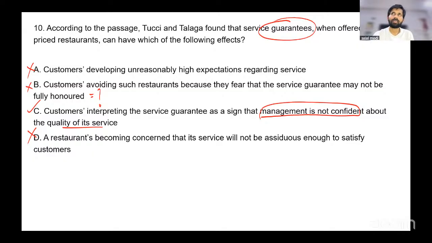So I say this usually, don't blame the question. Don't say assumption questions I get wrong, or inference questions I get wrong, or central idea questions I get wrong. The chances are high that the problem lies in reading and comprehension.